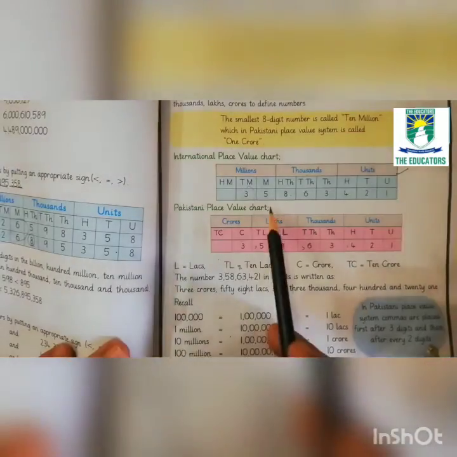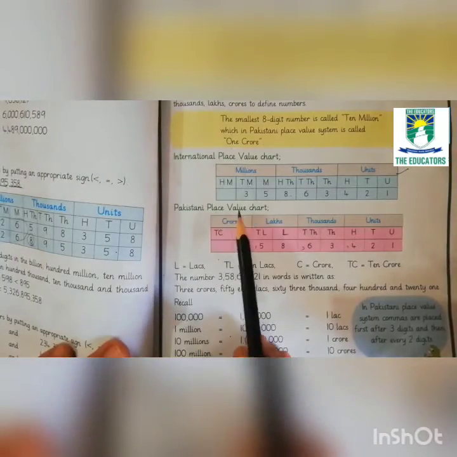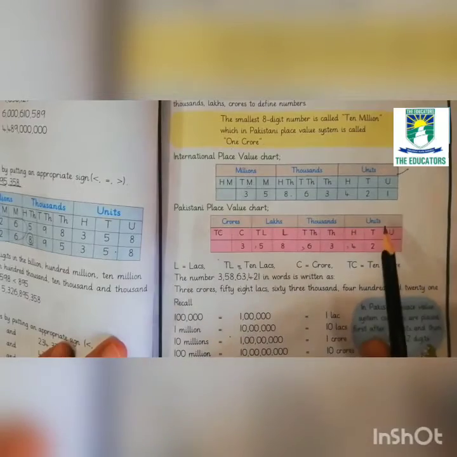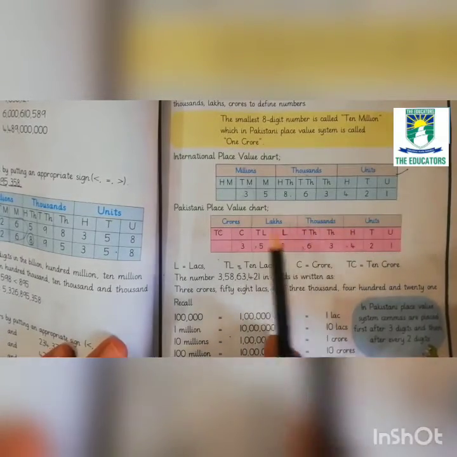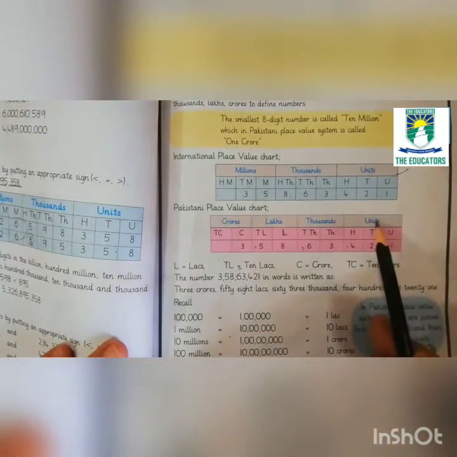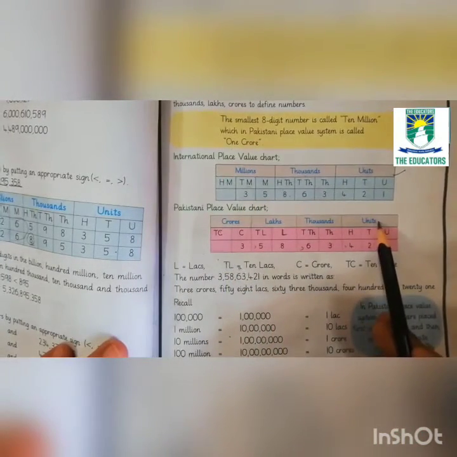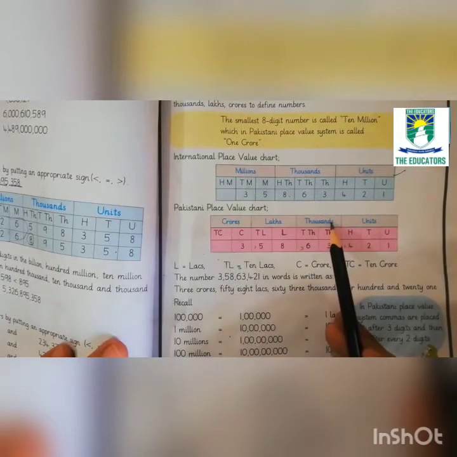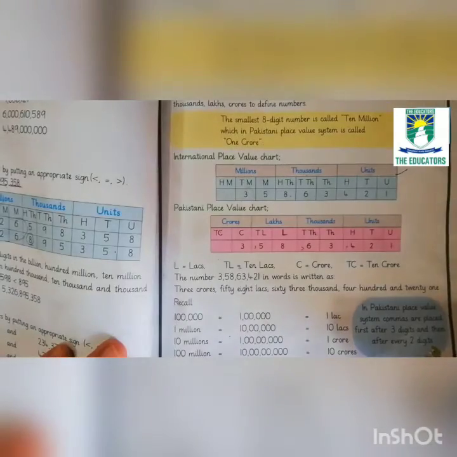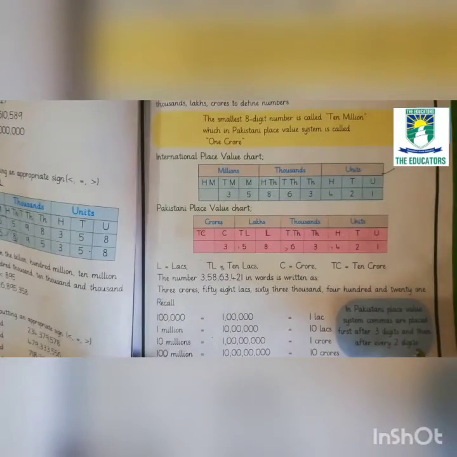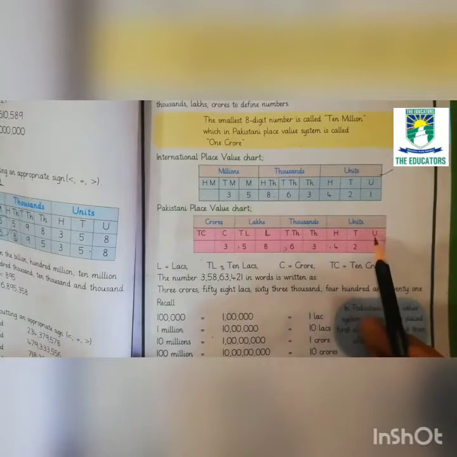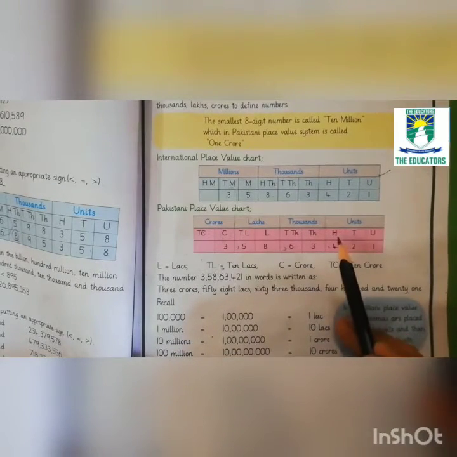Now move to the next chart, that is the Pakistani place value chart. In the Pakistani place value chart, we have 4 periods like the international place value chart. Look at here. The first period is the units period, then the thousands period, lakhs period and crores period. In the units period we have units, tens, hundred.